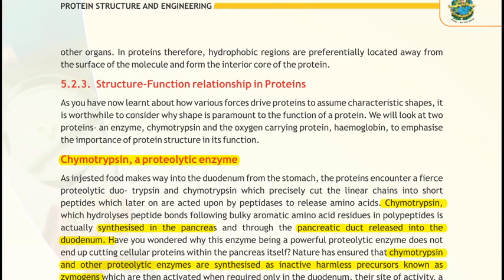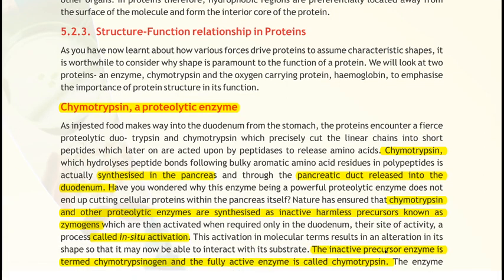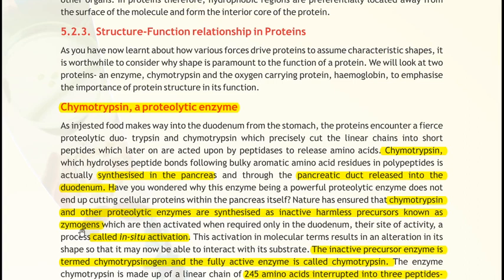Clear? So after proteolytic digestion, they come into the active form. The inactive precursor enzyme is termed chymotrypsinogen, and the fully active enzyme is called chymotrypsin.